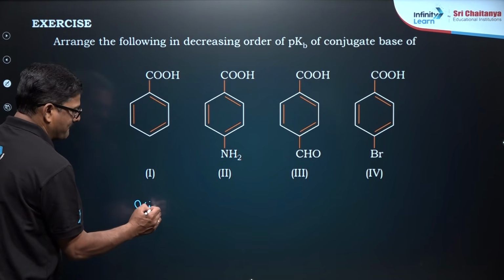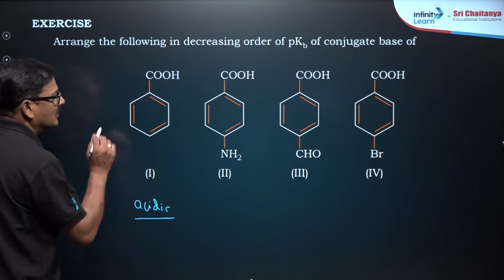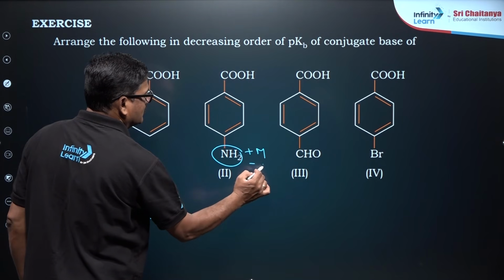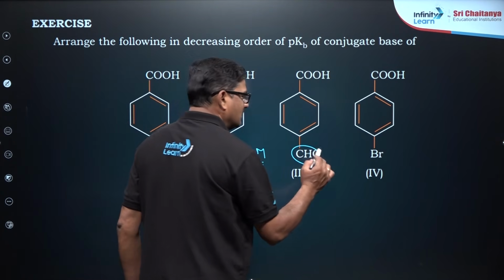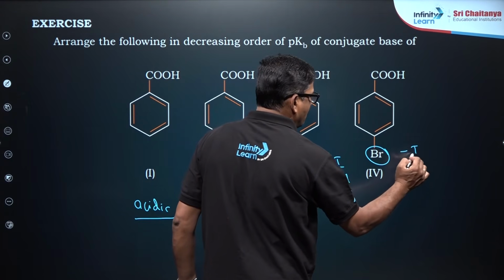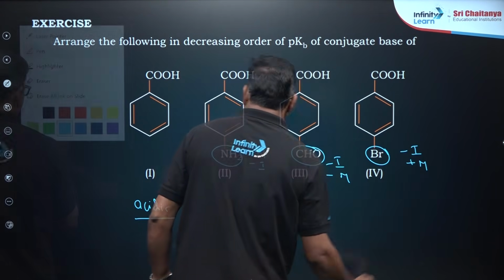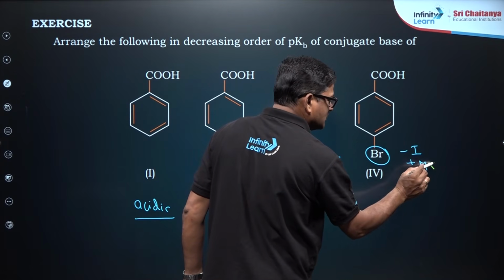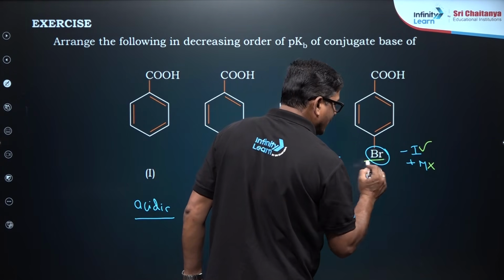Carboxylic acid, positive mesomeric effect, negative inductive effect. Aldehyde, negative inductive effect, negative mesomeric effect. When it comes to positive mesomeric and negative inductive effect, you don't consider this, you consider inductive effect because this is a halogen.